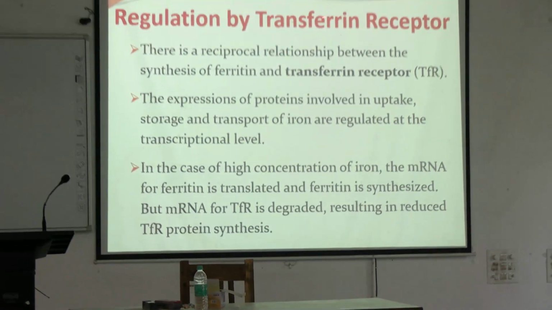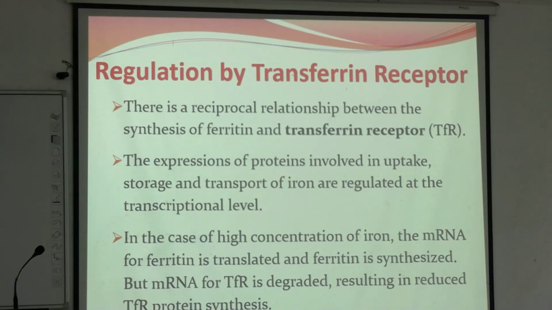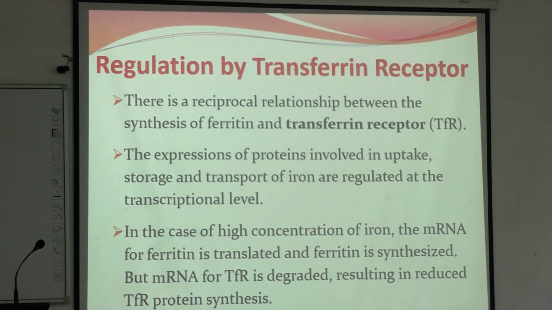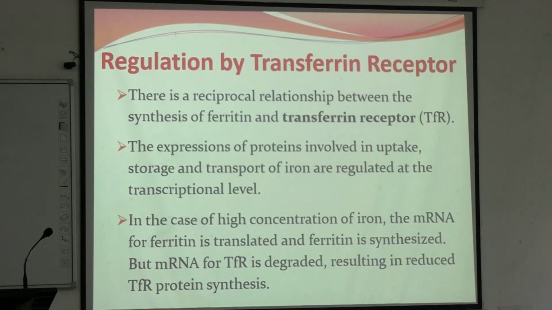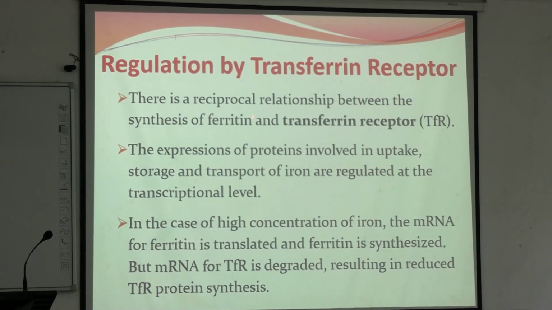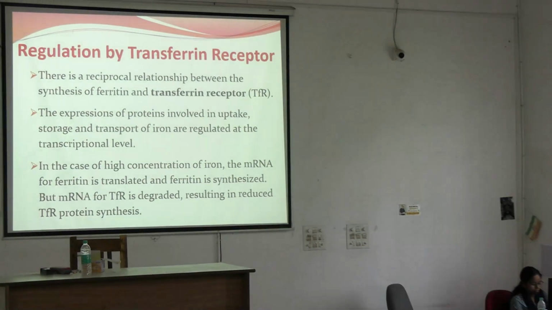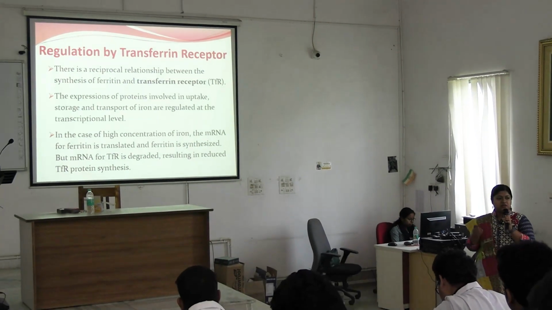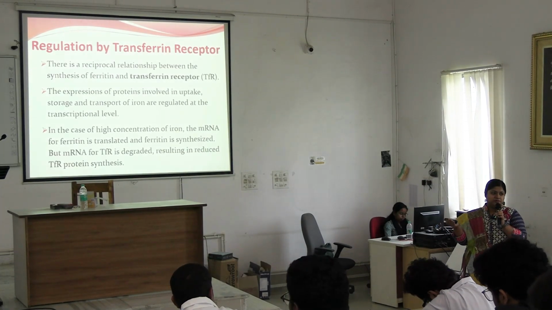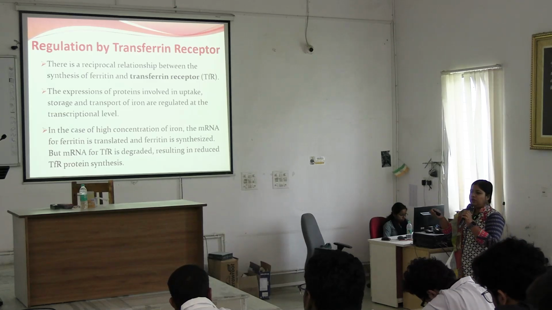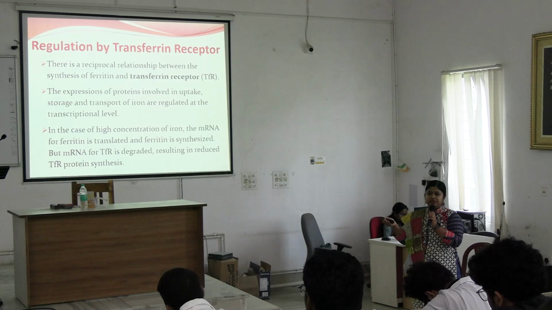Next, regulation by transferrin receptors. Transferrin receptors, where are they found? At tissue level. These transferrin receptors are at tissue level. Okay, there is a reciprocal relationship between ferritin and transferrin receptor. Why? Ferritin store increases when there is less requirement of iron in blood. So, when ferritin increases, transferrin receptors decrease.